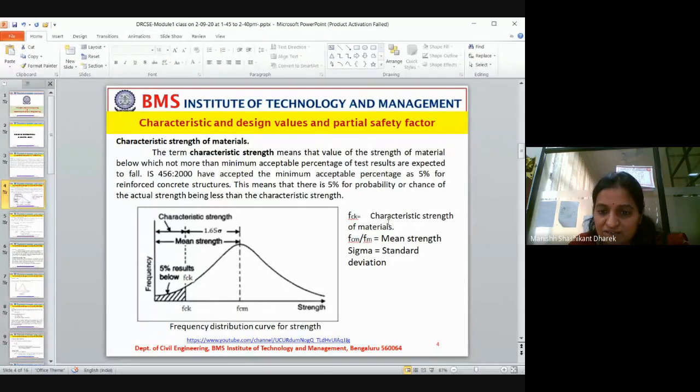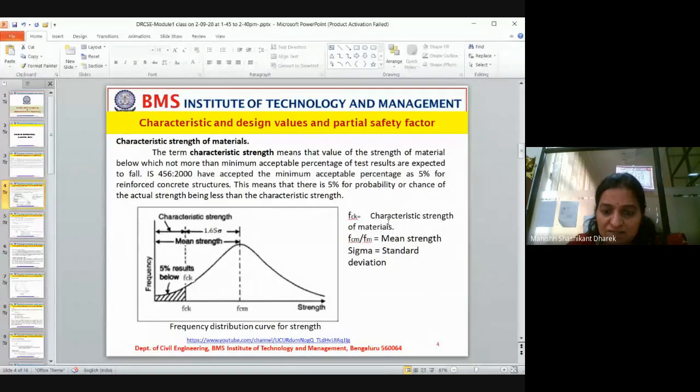If you want to gain the strength, the proportion should be correct and the raw materials mixed correctly. 95% of that should gain the required strength. Then it is called characteristic strength. If in case 10 cubes fail, then it is not a characteristic strength. So this is how we consider this.